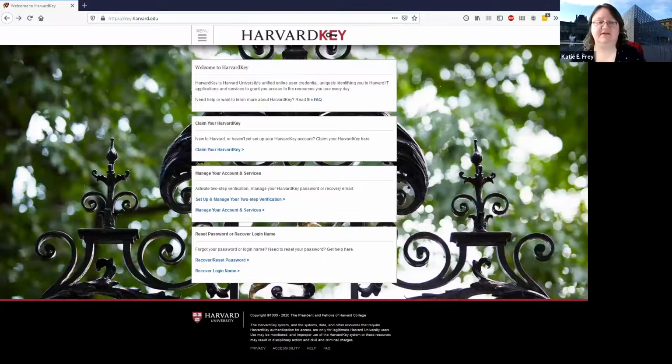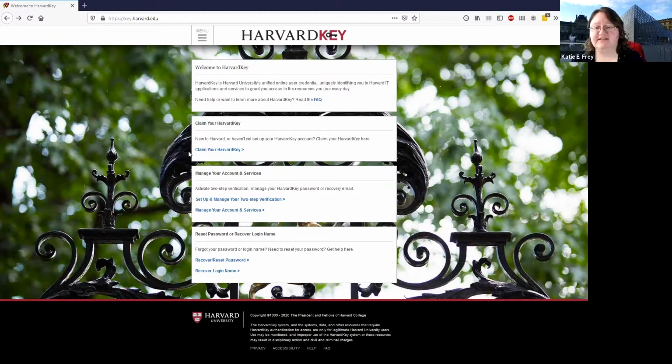So the very first thing we'll touch upon, maybe you've already got your Harvard key, but maybe not, but as the name implies, your access to the available resources depends on having a Harvard key. Okay. So, all right, here is the Harvard Key website. The URL is https://key.harvard.edu. And right here, hopefully you can see my screen.